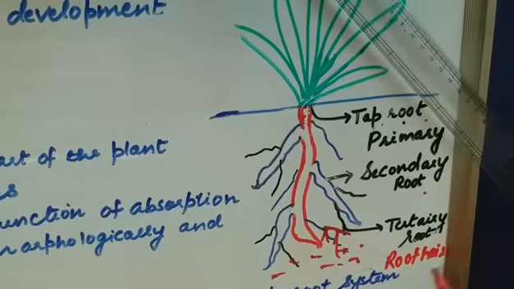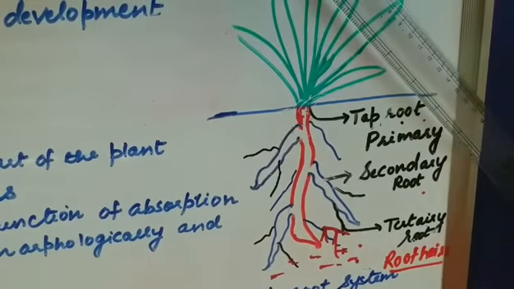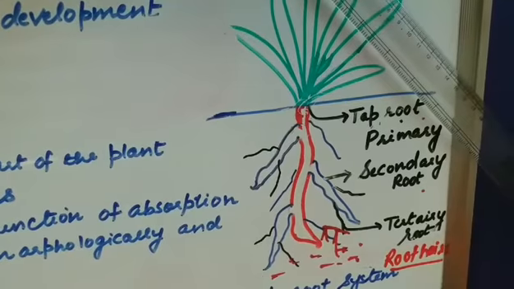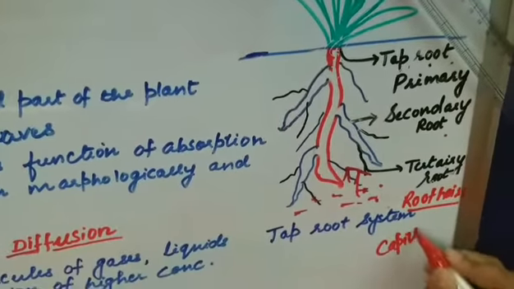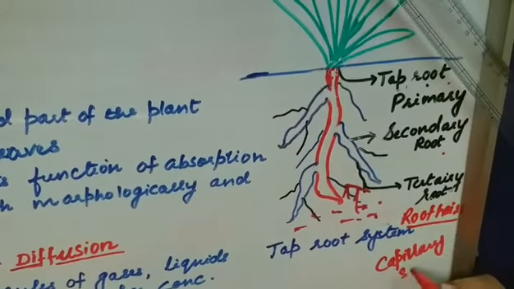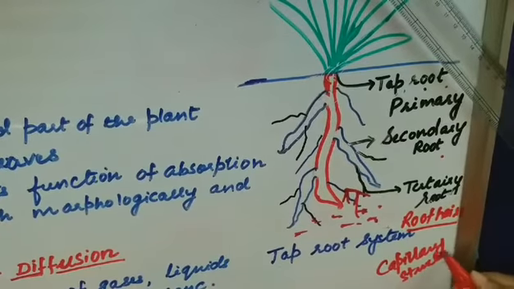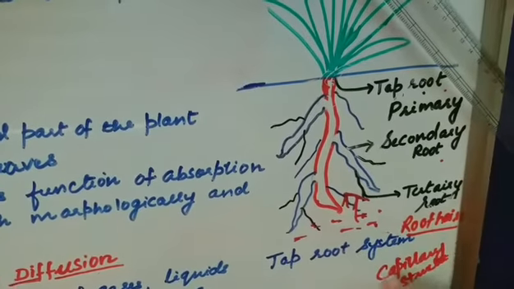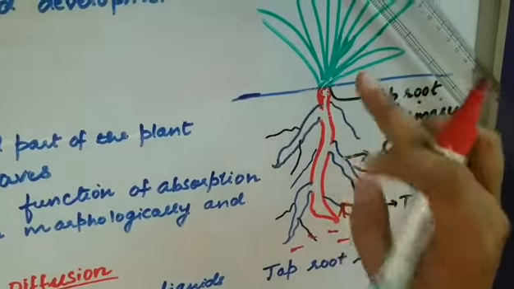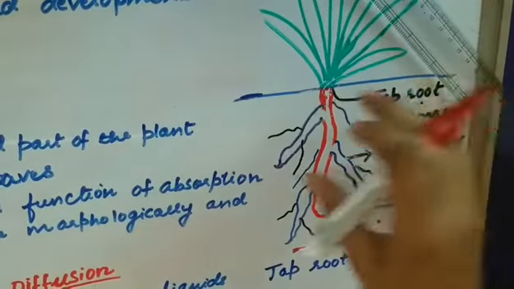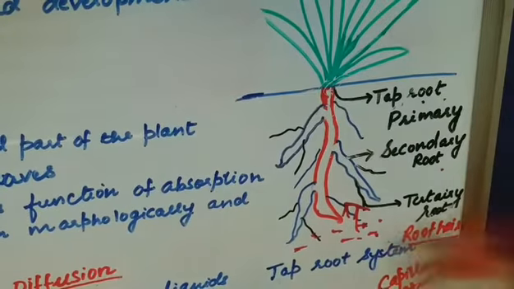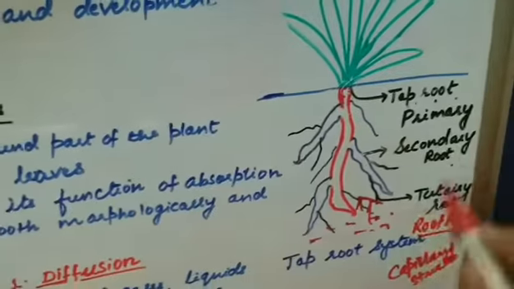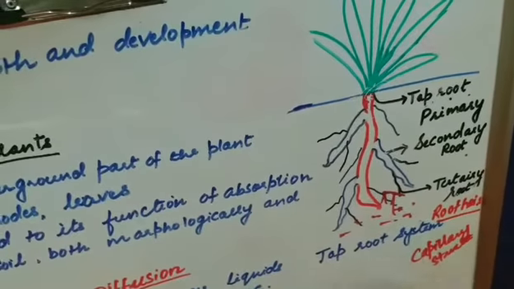They are thin capillary-like structures, and by capillary action they absorb the water and transport it to the different parts of the plant. So in this way the absorption of water in the plant takes place.